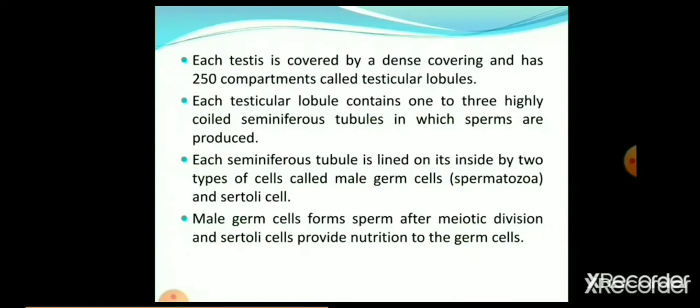So you know that nutrition is also required for development of a sperm to convert it into a mature gamete. So Sertoli cells are here to provide the nutrition. Which type of cell division occurs here? That is meiosis to form sperm. Sperms are the male gametes. So seminiferous tubules are an important part of testis in which sperms are produced.